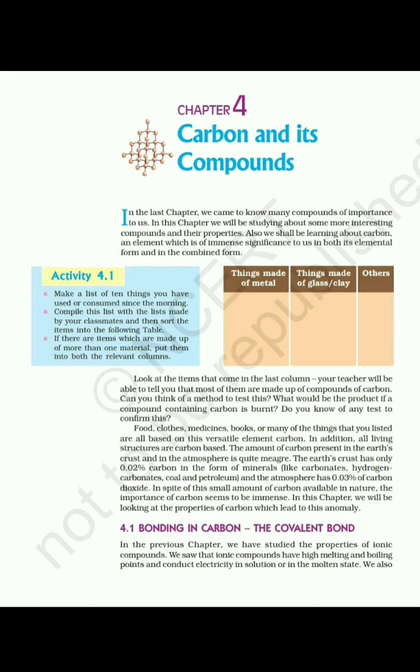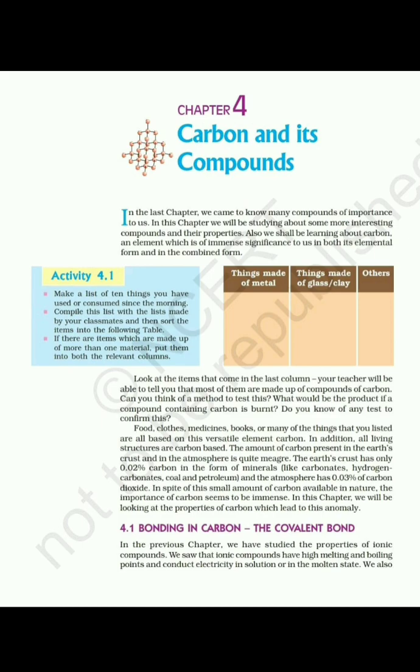Still we can see carbon and carbon compounds everywhere in our day-to-day life, and even our body is made up of carbon and its compounds. So in this chapter we will learn about the special properties of carbon which make it so important to us. First one is bonding in carbon, the covalent bond.